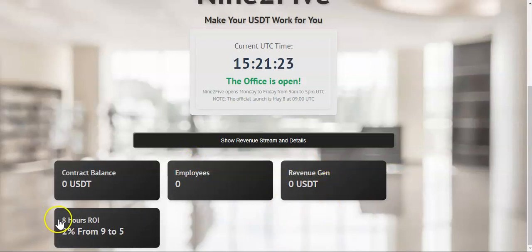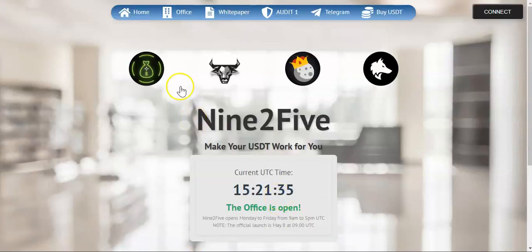And over here we can see the 8 hours ROI, so 2% from 9 to 5. After 5 p.m. you're not going to earn any rewards until 9 a.m. the next day. Okay, let's go over to my office and let me show you around.